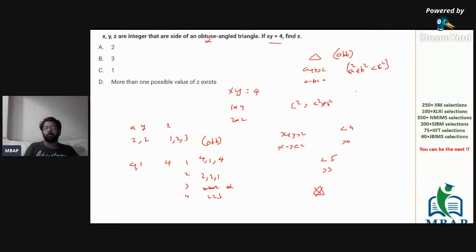For obtuse, what do you have to do? A square plus b square should be less than c square. Come on, quickly. Expecting answers from all of you. There's only one set which is possible, and the set is 2, 2, 3. So 2 square cannot be more than 2 square plus 1 square. 4 square cannot be more than 4 square plus 1 square. And the answer for the given question would be equal to 1. And which is the case? The case is 2, 2, and 3.